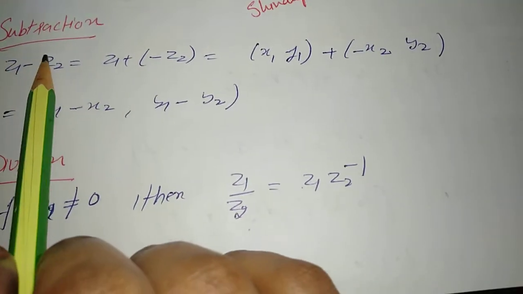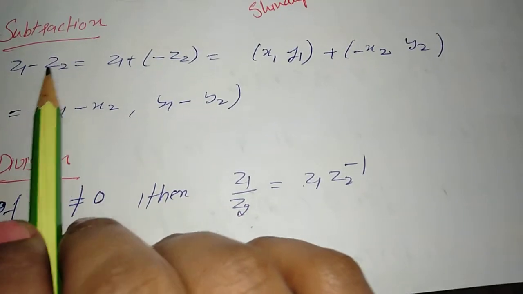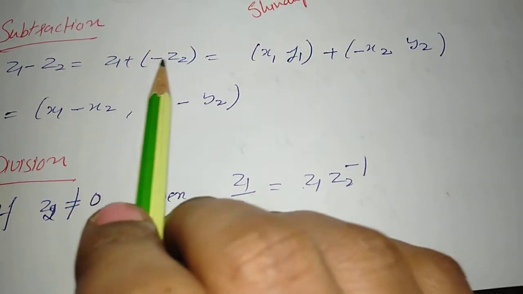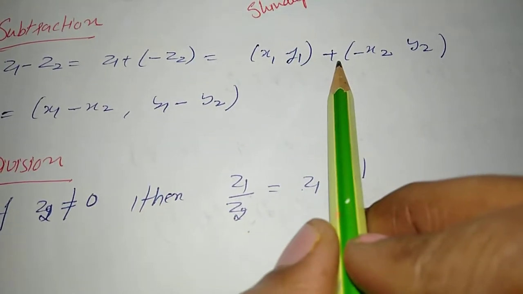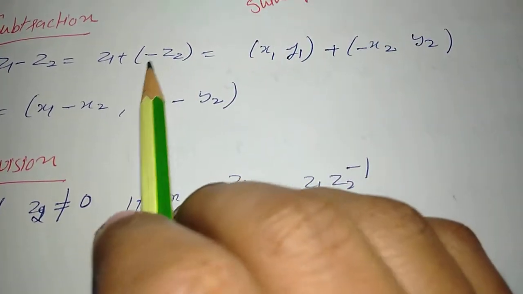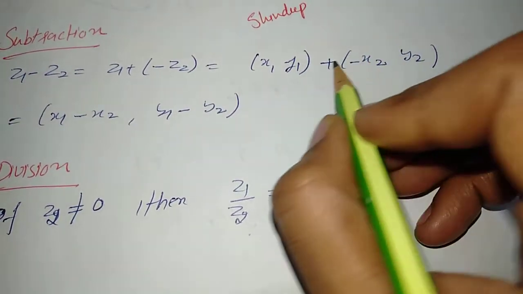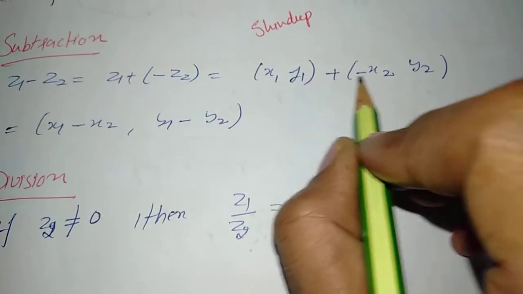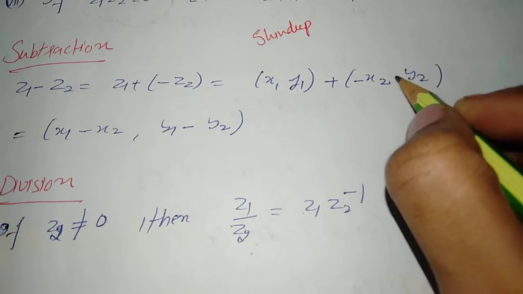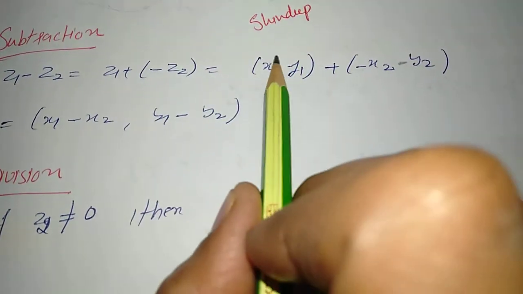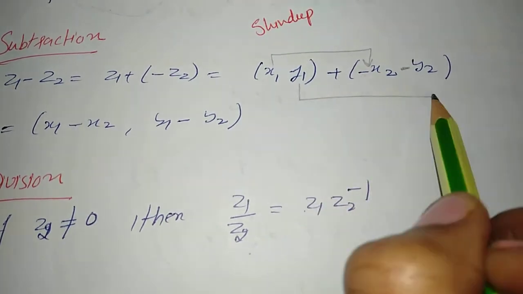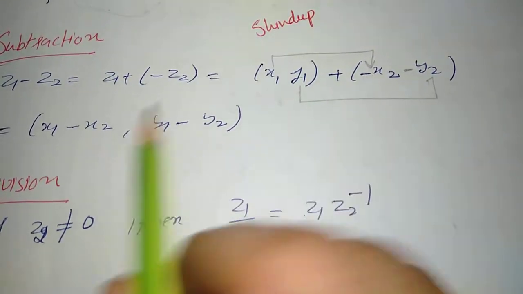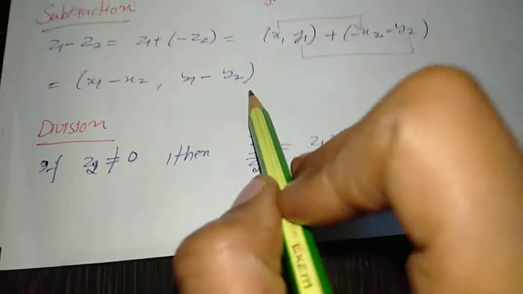Next is a property of subtraction, that z1 minus z2 can be written as z1 plus minus of z2. Suppose z1 is a complex number (x1, y1) and z2 is a complex number (x2, y2). So this will be equal to (x1, y1) plus (minus x2, minus y2). So in this expression, the first component is added to the first component and the second is added to the second component. So we will have x1 minus x2 and y1 minus y2.